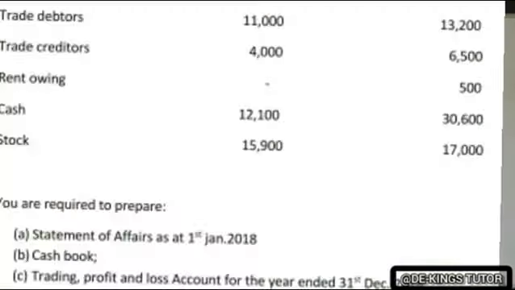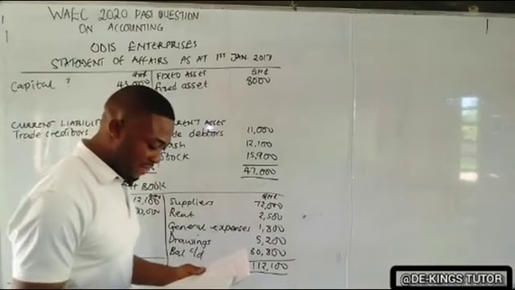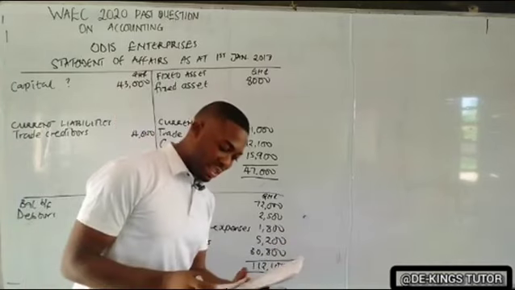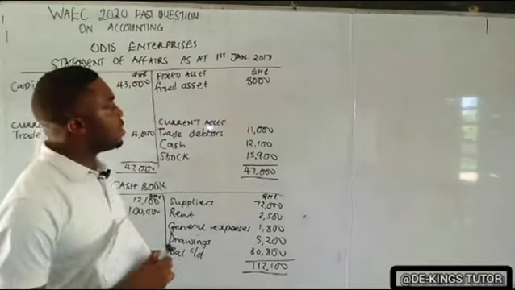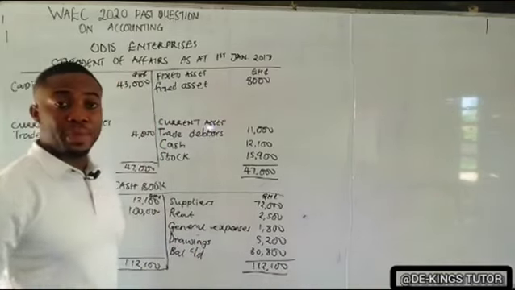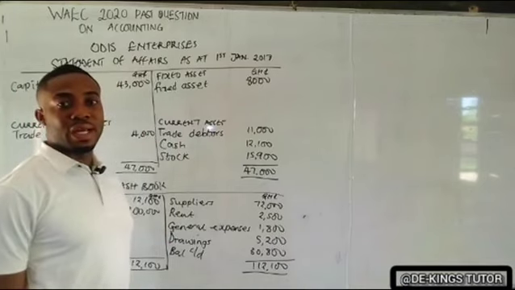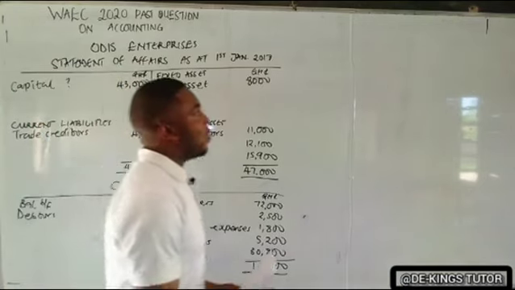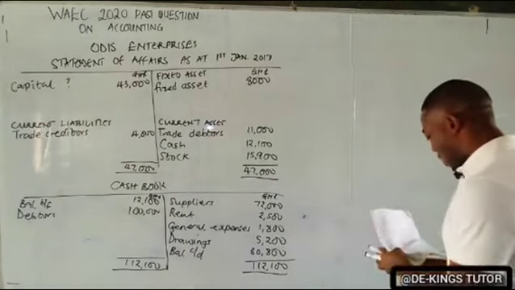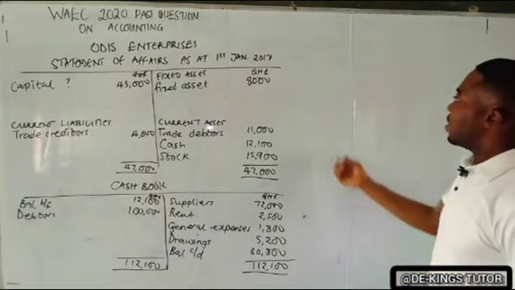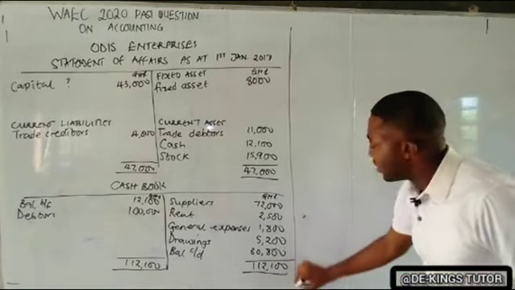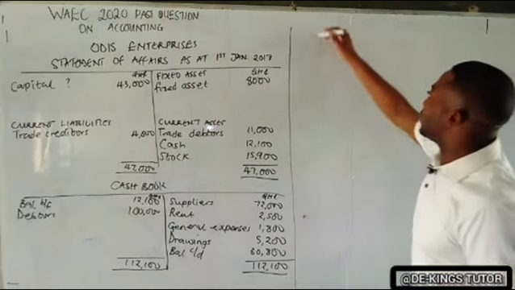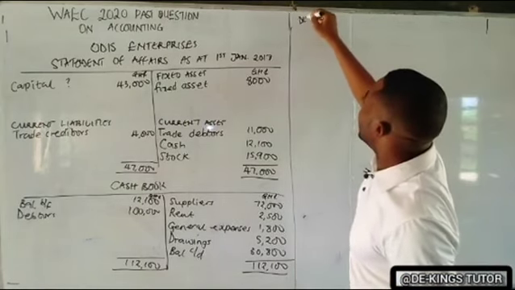Now the last one, they say trading profit and loss account for the year ended 31st December 2018. So it means we are going to use these items to prepare what? A trading profit and loss account. Okay, now preparing this, we have to do an adjustment. The first adjustment we have to do is depreciation.